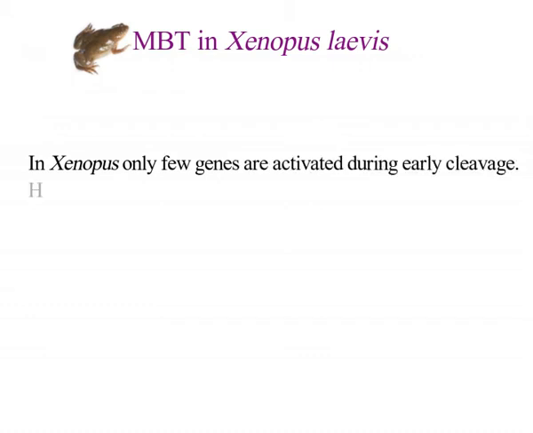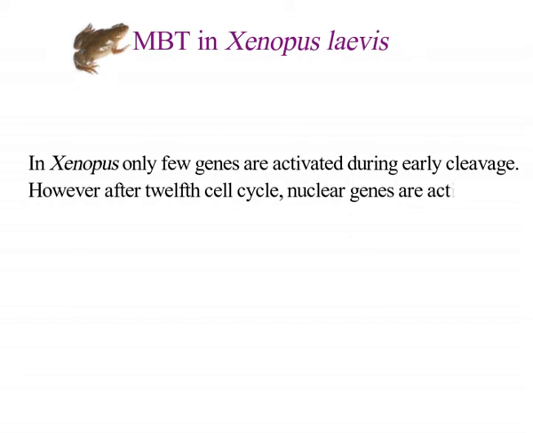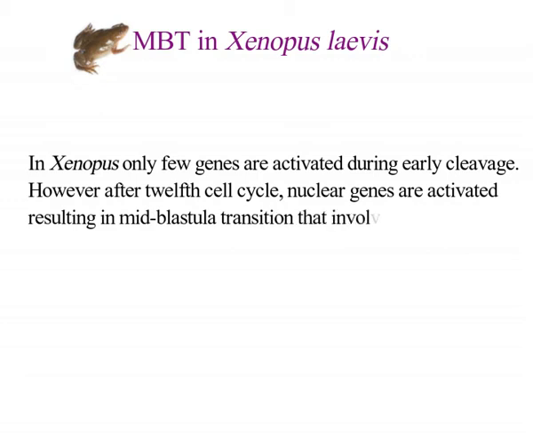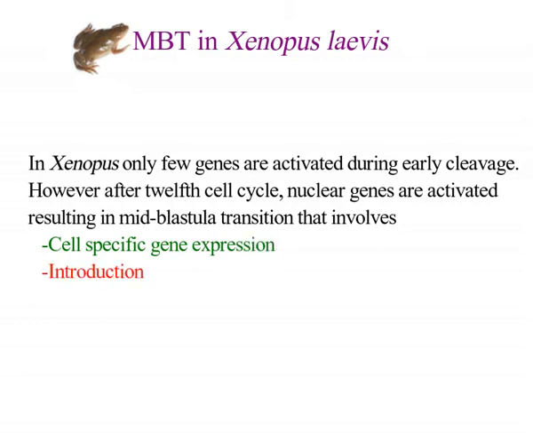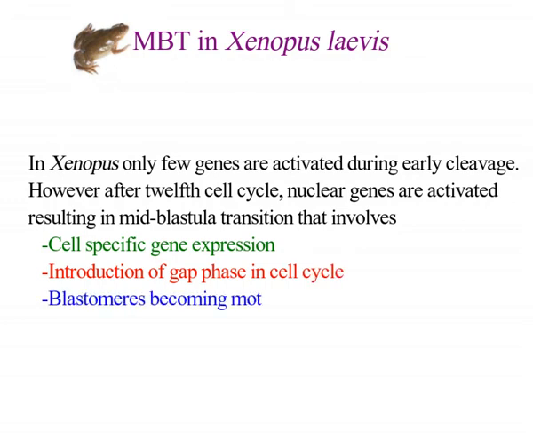In Xenopus, only a few genes are activated during the early cleavage. However, after the 12th cell cycle, nuclear genes are activated, resulting in mid-blastula transition that involves cell-specific gene expression, introduction of the gap phase in the cell cycle, and the blastomeres becoming motile.